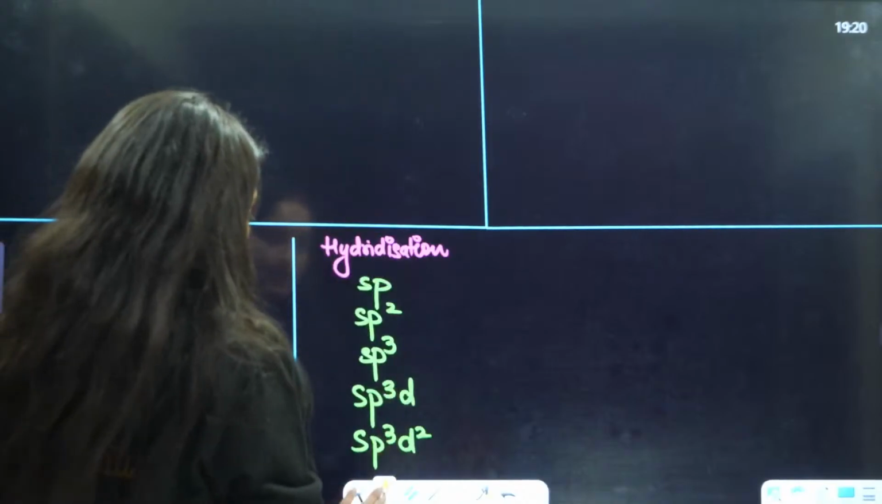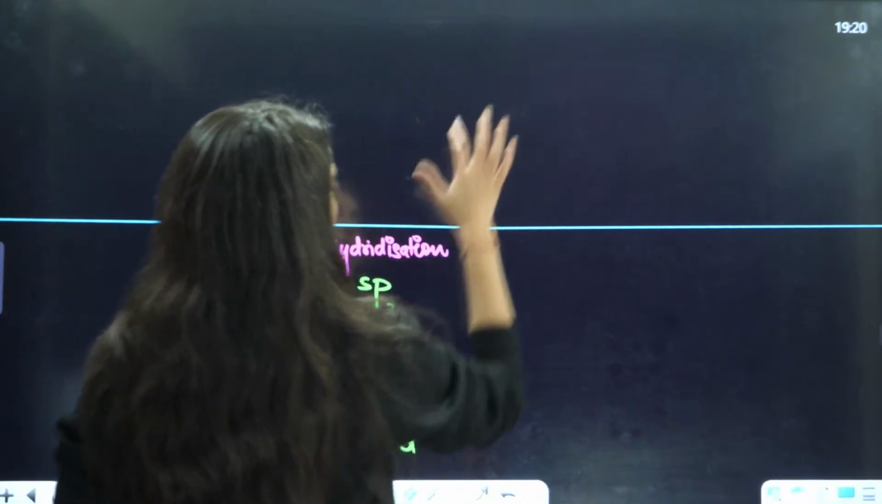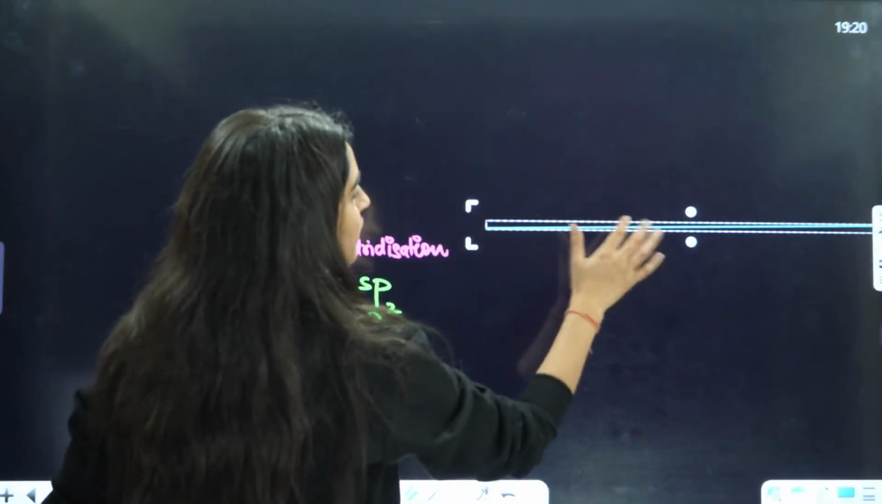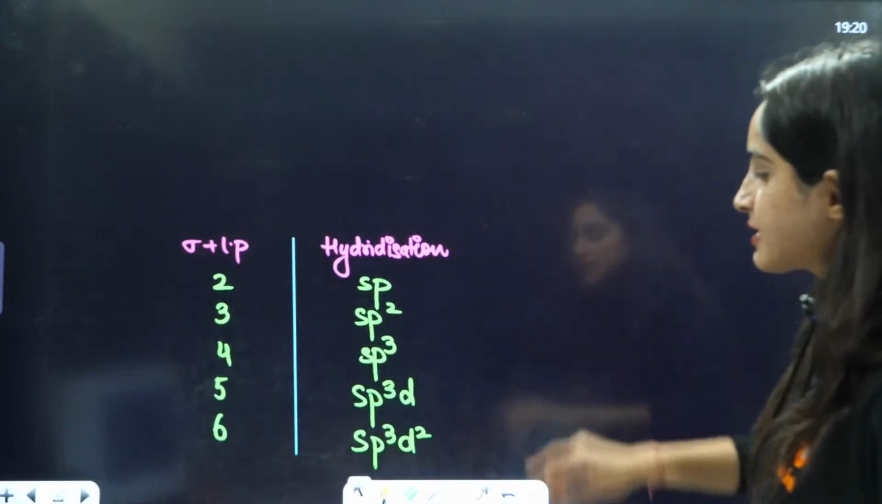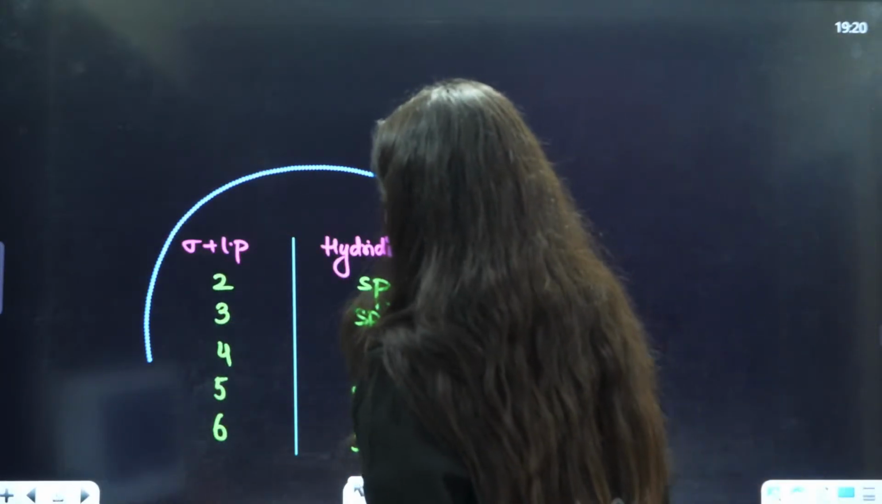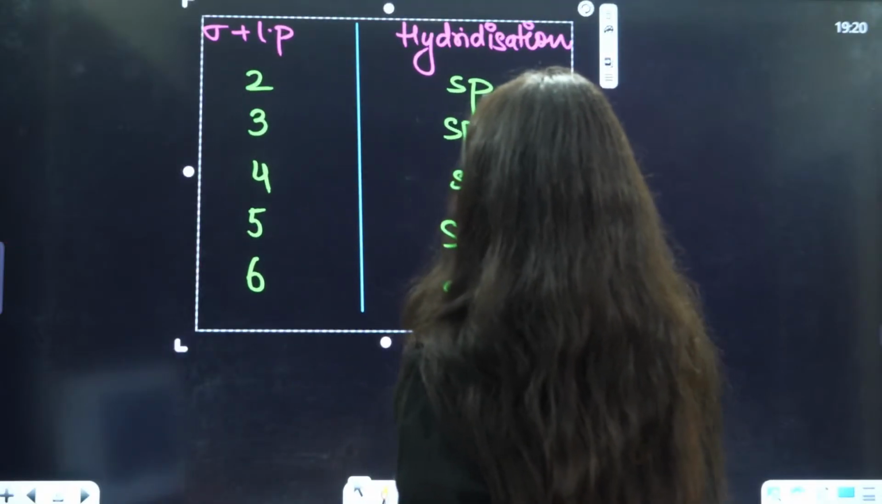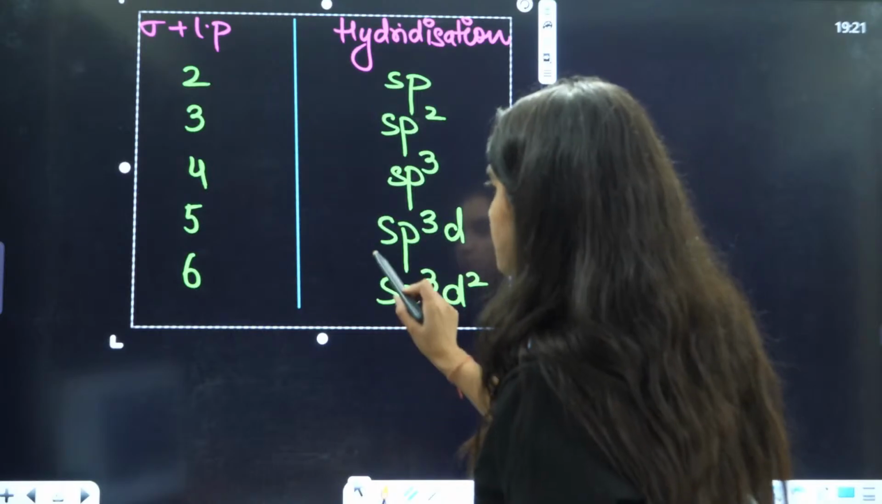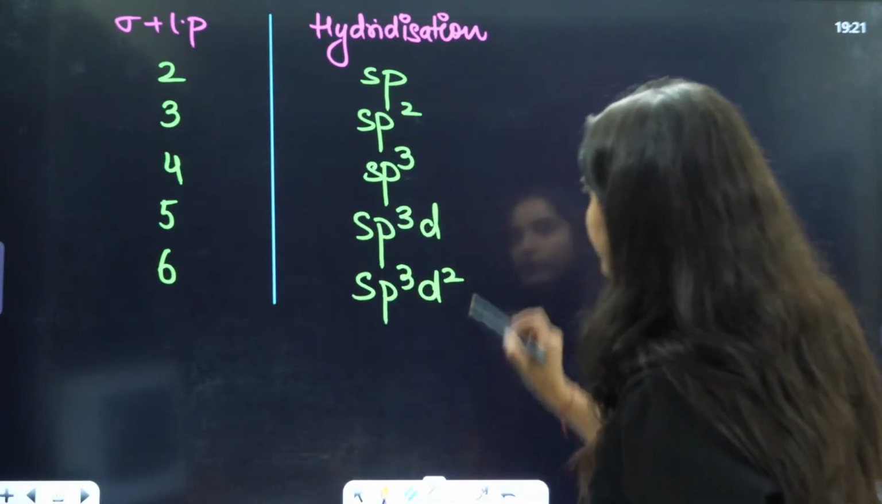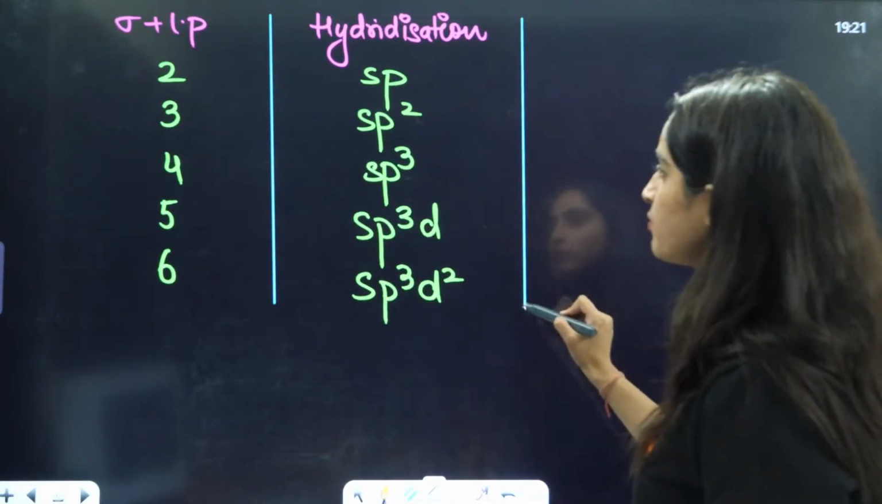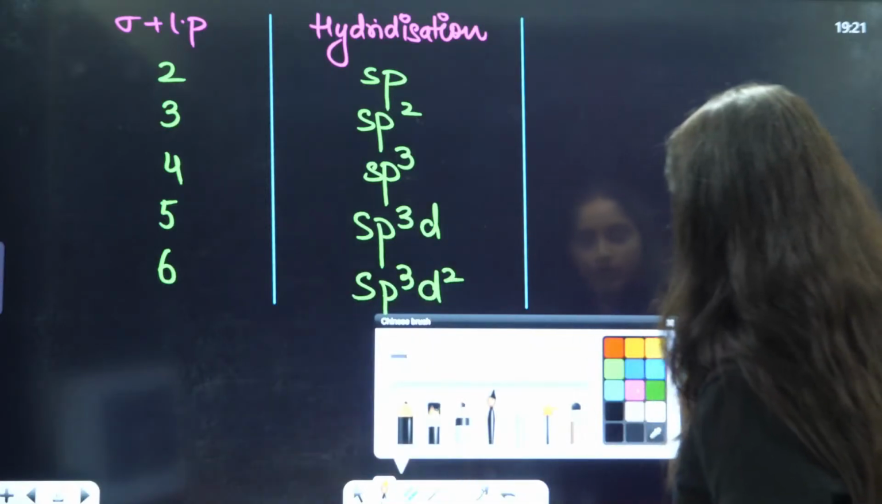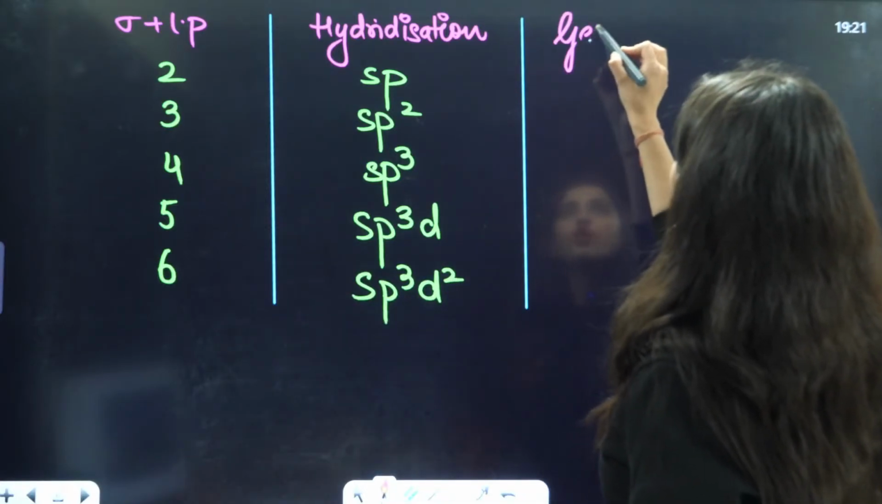I want you to tell me in the chat box, if the hybridization is sp, then what is going to be the geometry? What is going to be the geometry if the hybridization is sp? I am also making one more column here for the geometry.